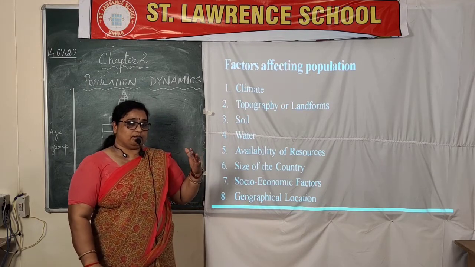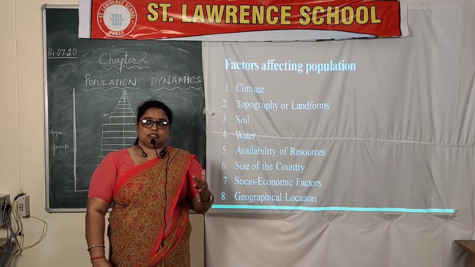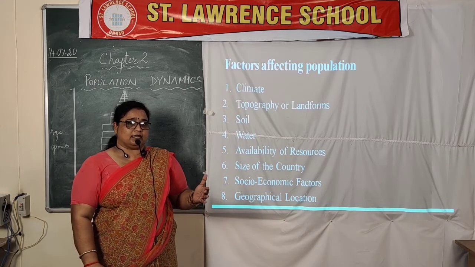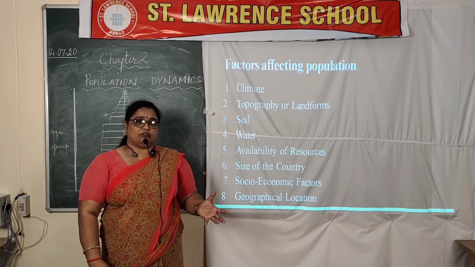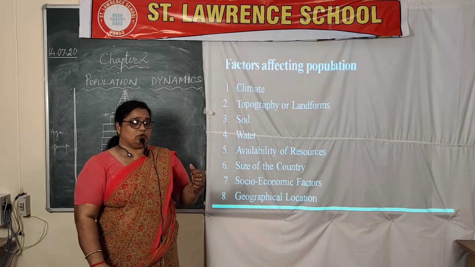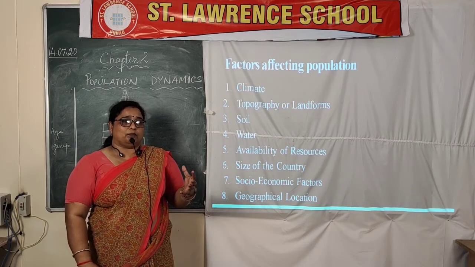In some parts of the world where good rainfall and good temperature are there, especially the temperate zone, if we see the world map, we will see that the population